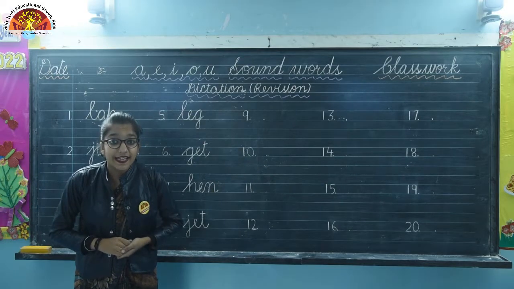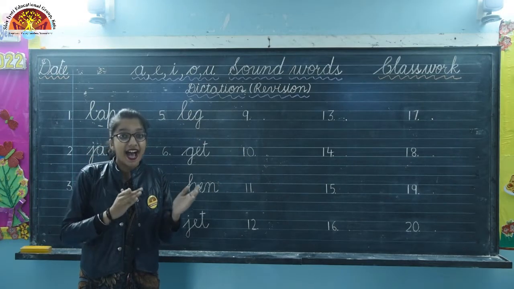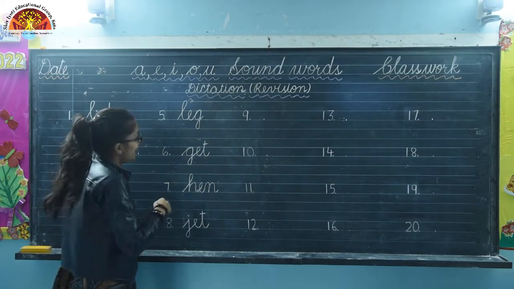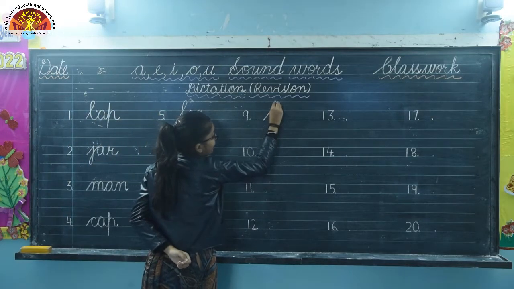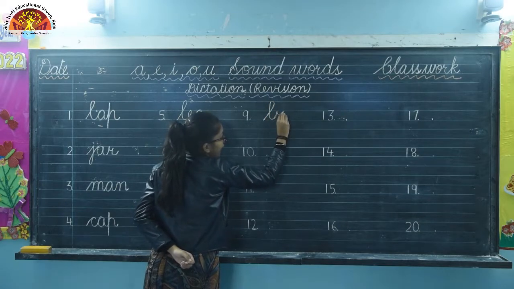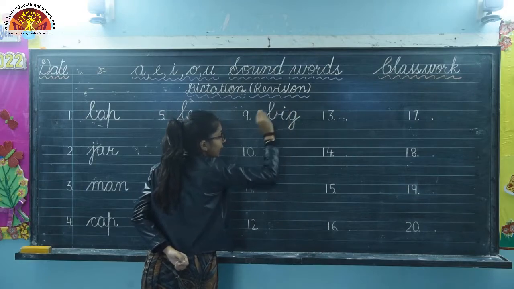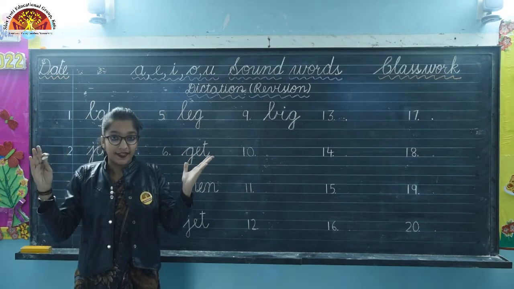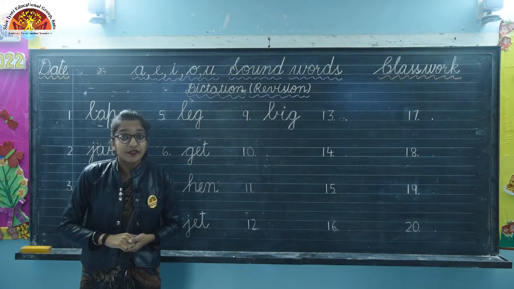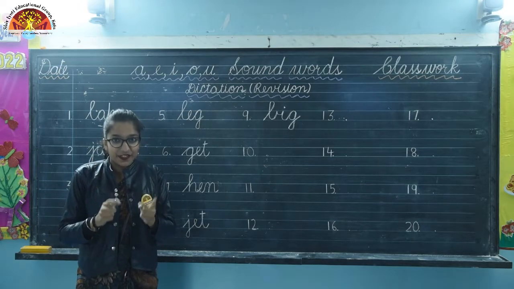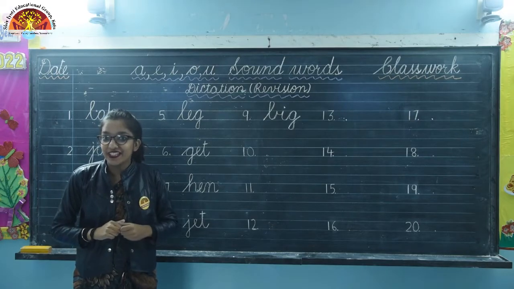So what is the spelling? B-I-G, big. Okay, so write here B-I-G. Okay, big. Now listen very carefully everyone. Next one is dip. Okay, so what is the spelling of dip?